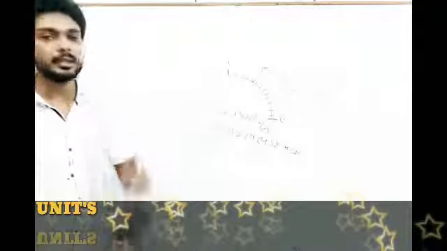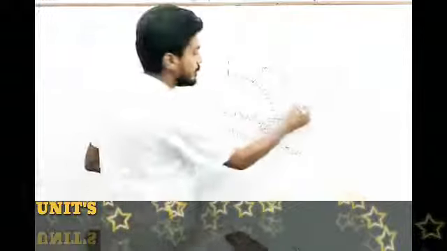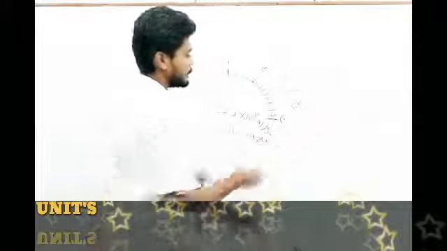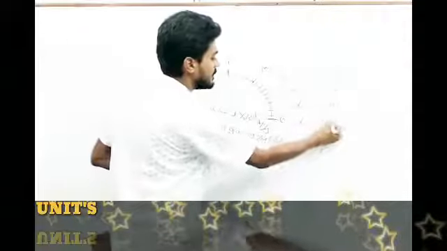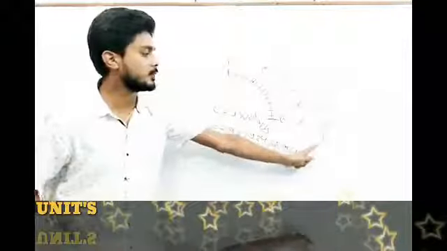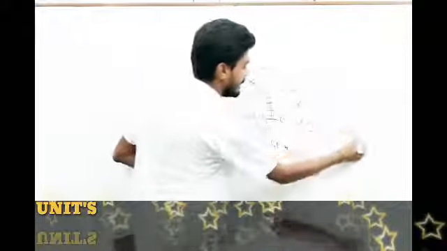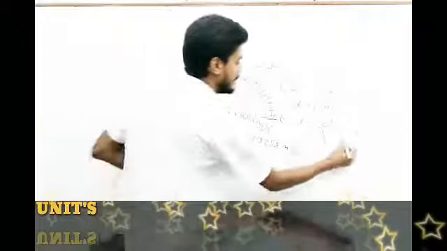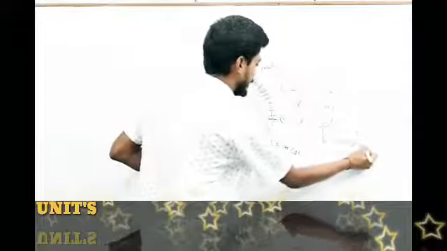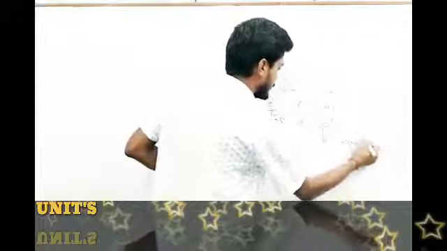Then to derive 1 meter, they took a distance of 1 meter, and as we all know from class 9, time is equal to distance upon velocity. Here distance is 1 meter and velocity is the speed of light, 299,792,458.